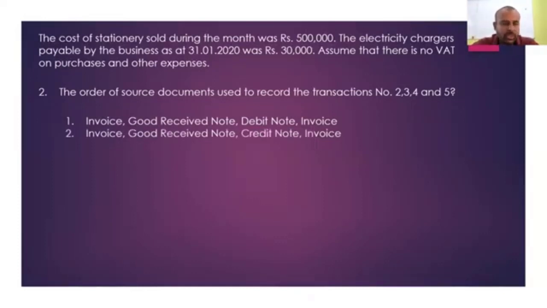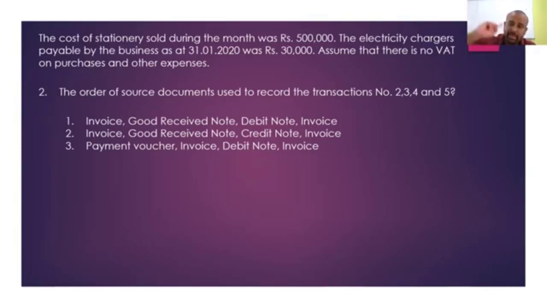Again, they say invoices, no. Third one: payment voucher, invoice, debit note, and the invoice. Yes, it sounds correct. First of all, there was a cash purchase, so the source document is a payment voucher. Then there was a credit purchase; the source document is an invoice. Then there was a purchases return. Whatever purchases you return to the supplier, you debit to the supplier's account. To inform the supplier, the document you raise is the debit note. So yes, the debit note is a source document for the purchases return.